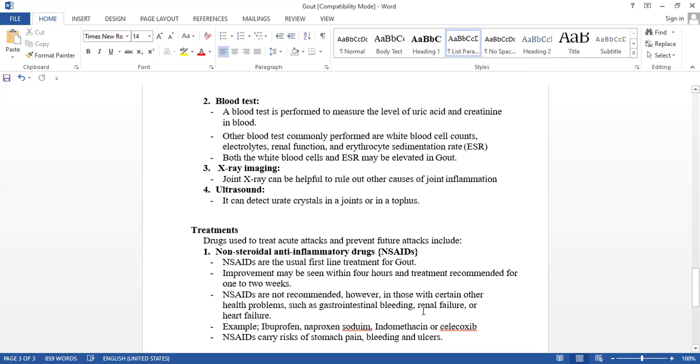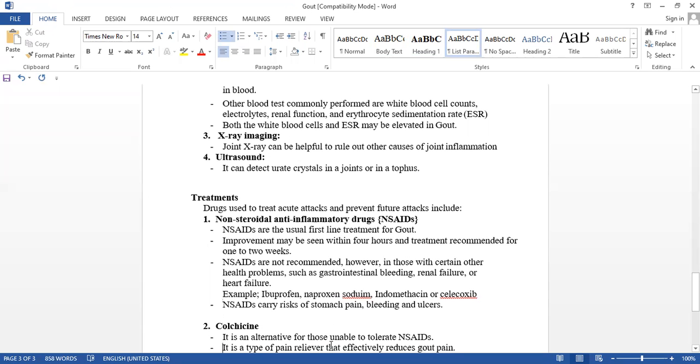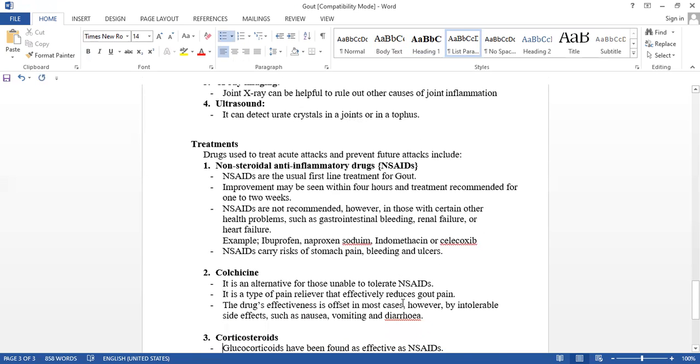We can't give them because it worsens the condition. So avoid that. Examples of NSAIDs are ibuprofen, naproxen sodium, indomethacin or celecoxib. NSAIDs carry the risk of stomach pain, bleeding and ulcers. So we should not give them to patients who are already suffering from gastrointestinal bleeding, renal failure, ulcers.